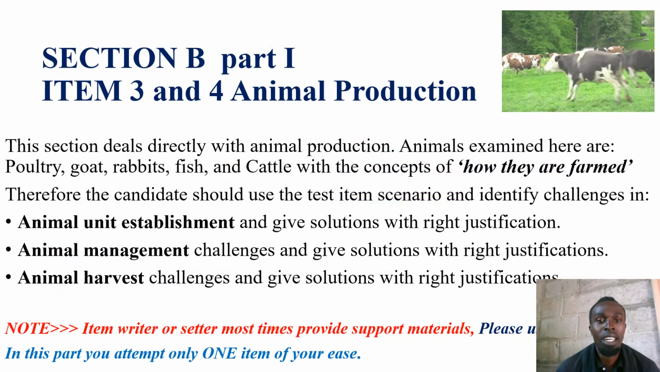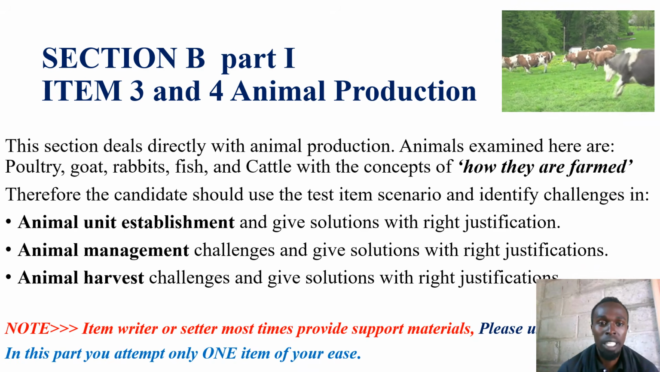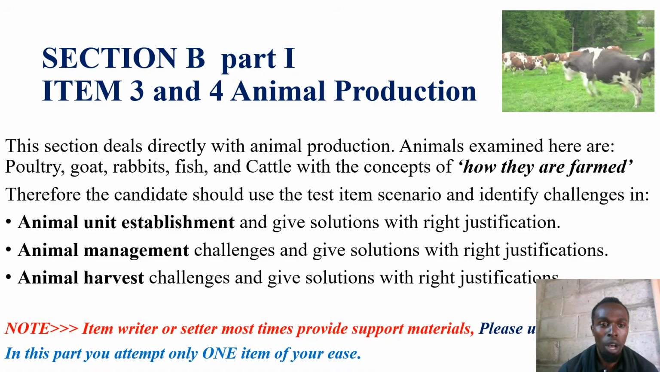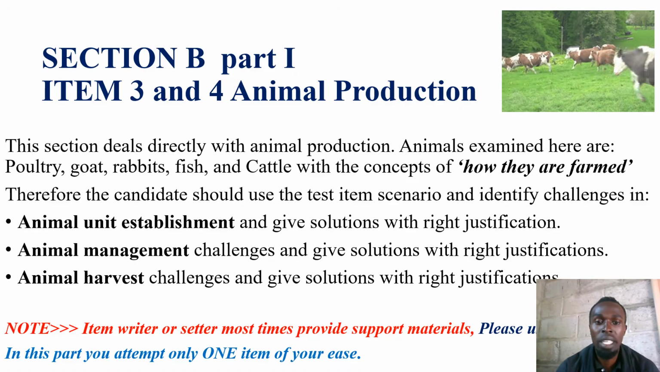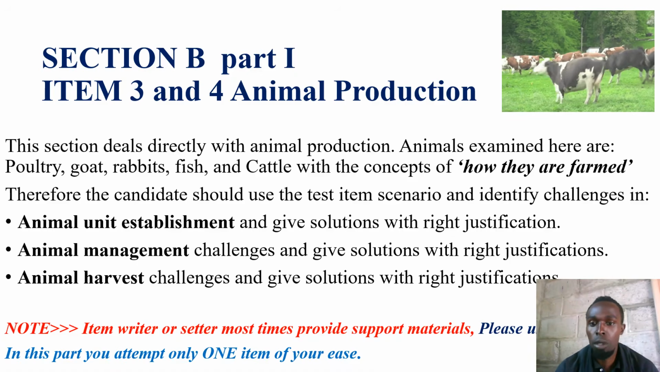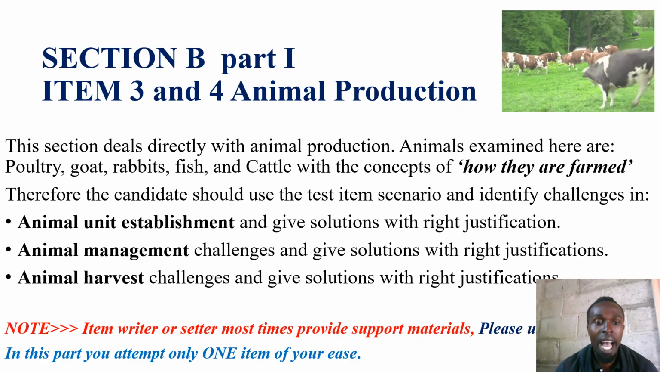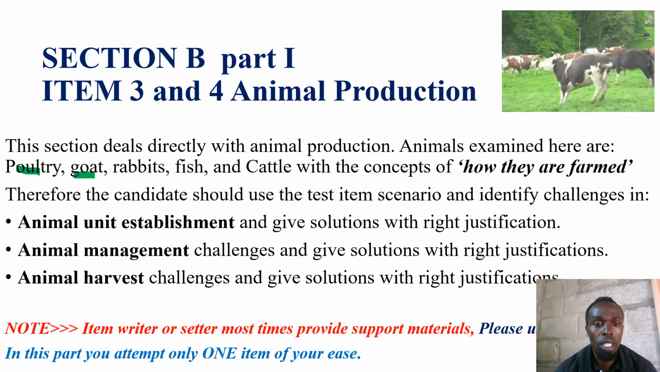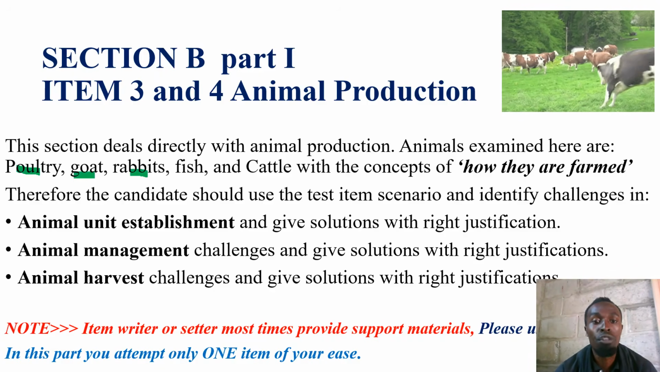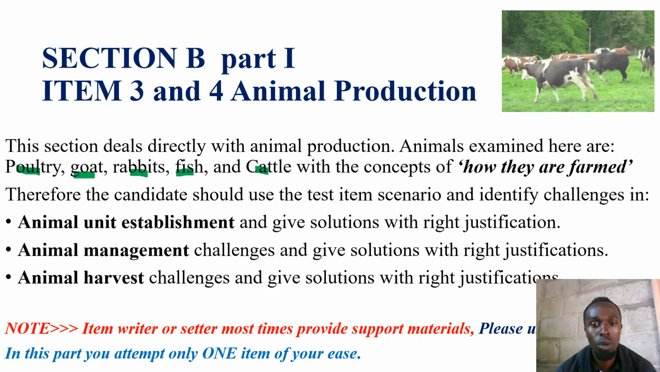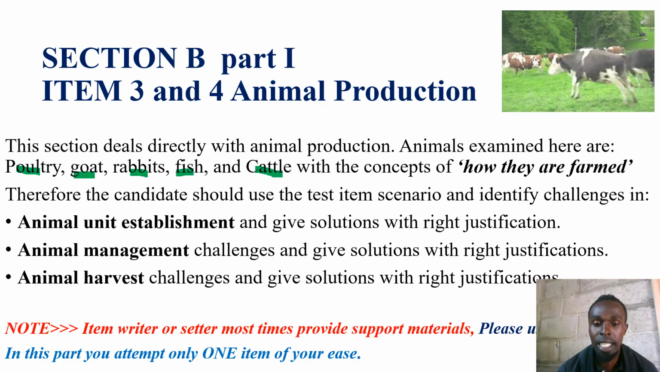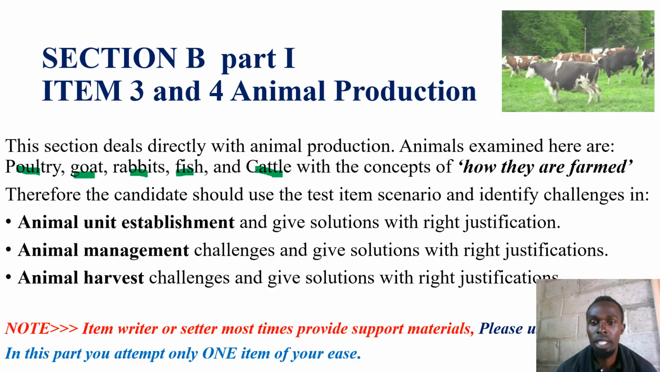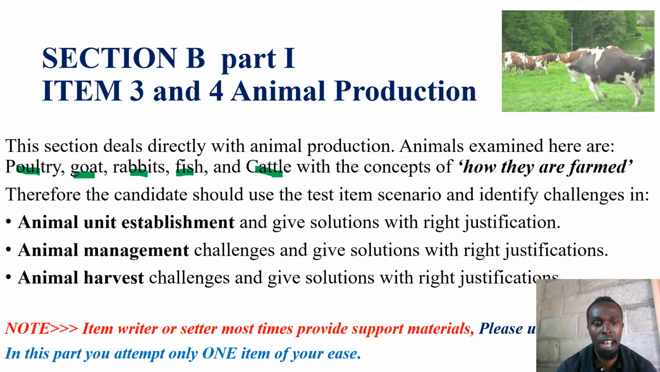Section B, here we are talking about animal production. This section covers items such as item 3 and item 4, and it directly deals with animal production. The animals examined here are poultry, goats, rabbits, and fish. We can also talk about cattle, amongst the many other animals that are taught in agriculture, paper 1527/1, with the concept of how they are farmed.